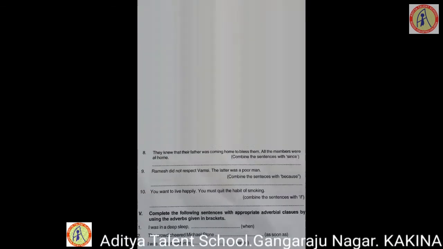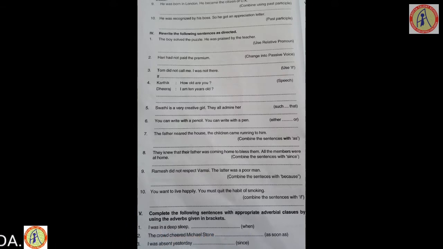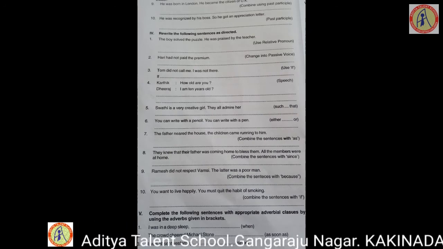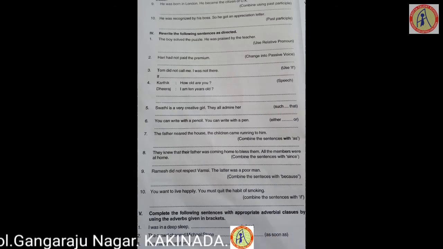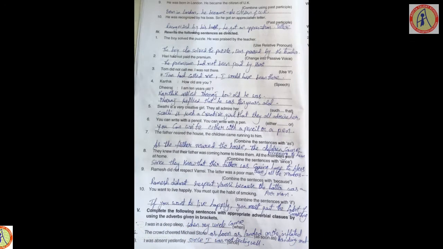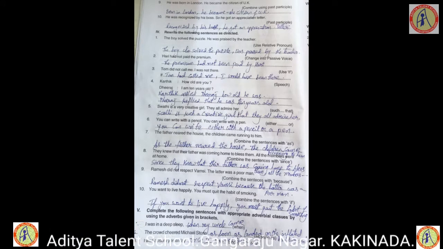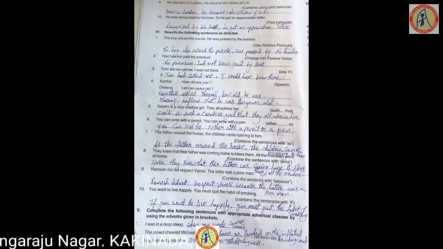Take page number 134. Rewrite the following sentences as directed. In 8th class, you have already done all these exercises with relative pronouns, passive, if, direct, indirect, either or, such that. Now practice them again. Clear? So after practicing, write it with pencil so that you can check your answers and correct the mistakes.